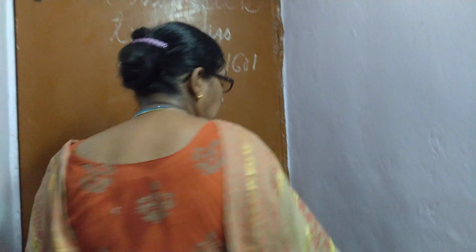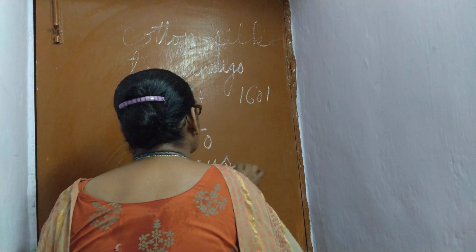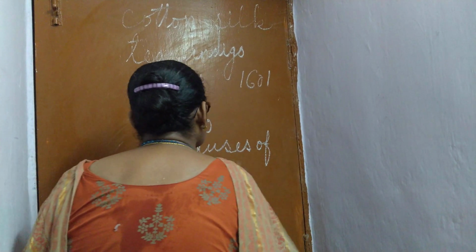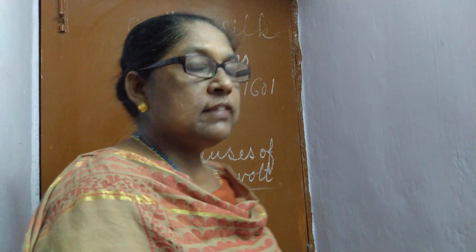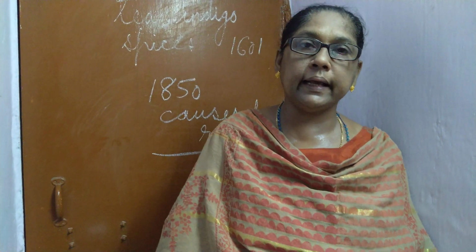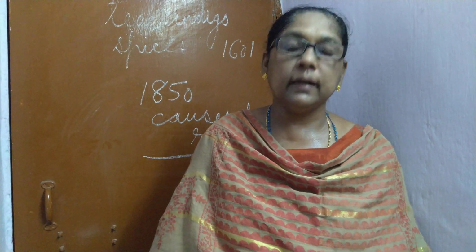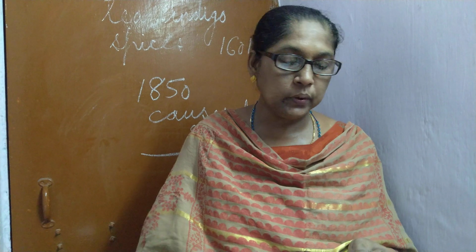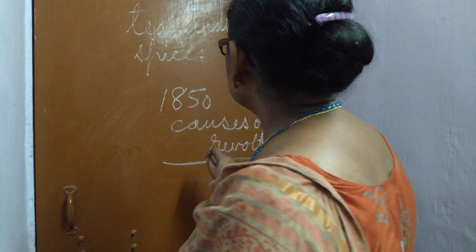Now next we are going to learn about the causes of revolt. What are the main causes of revolt? The first point is the farmers were unhappy because they have to pay higher taxes, and also they were forced to grow indigo and cotton. And next point is Indian handloom industry completely destroyed, and textile industry also ruined, and many weavers became jobless. So these are the two main causes of the revolt.